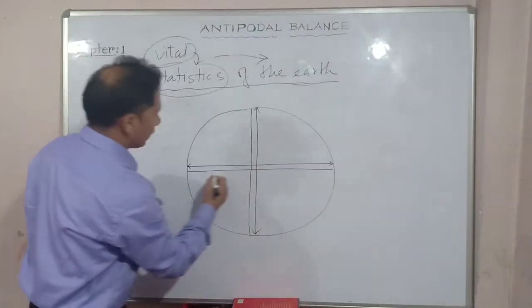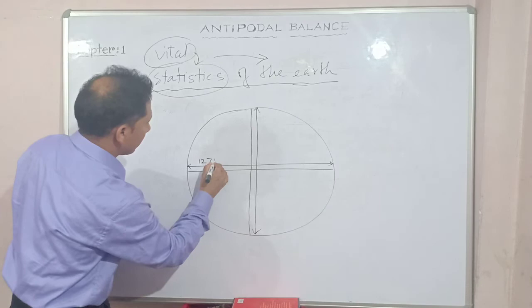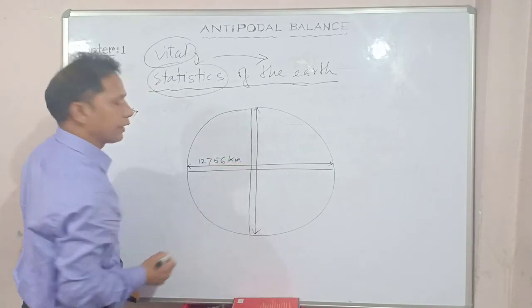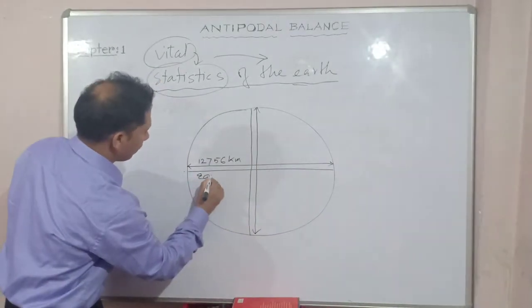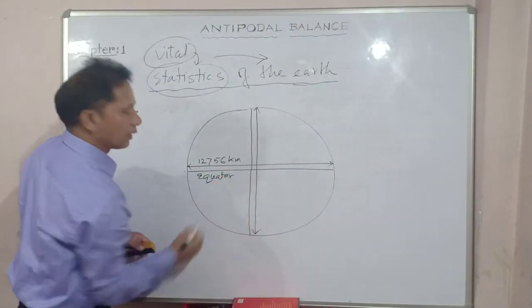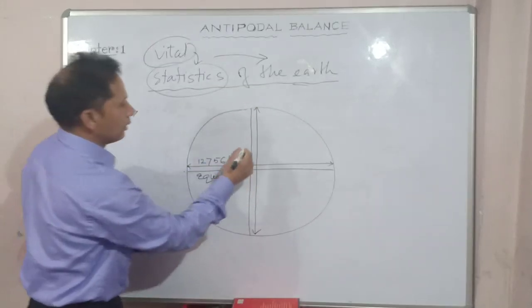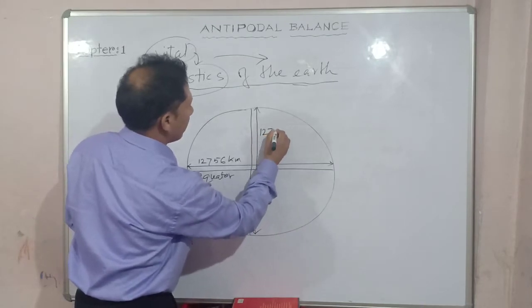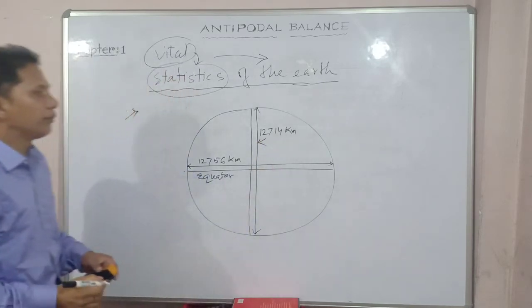So this much is 12,756 kilometer, the equatorial diameter. This is the equator. And over here, this is 12,714 kilometer. Okay? Got my point?